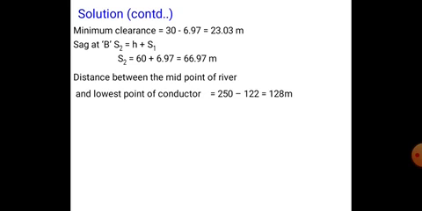So the distance between the midpoint of the river and the lowest point of the conductor is 250 minus 122, that is 128 meters. This is 250 minus 128 meters. So sag at midpoint S3 is equal to 128 into 66.97, the sag at B point, by x2, that is 378, that is 22.68 meters.